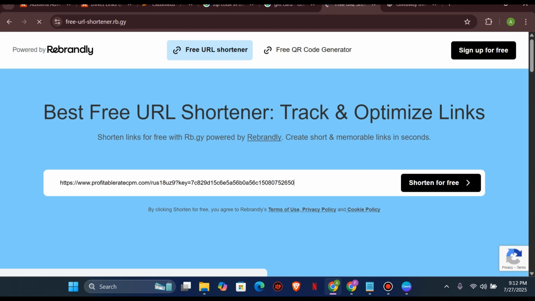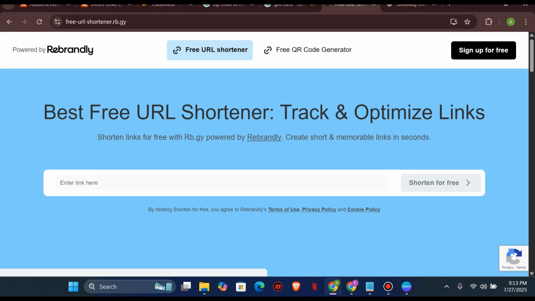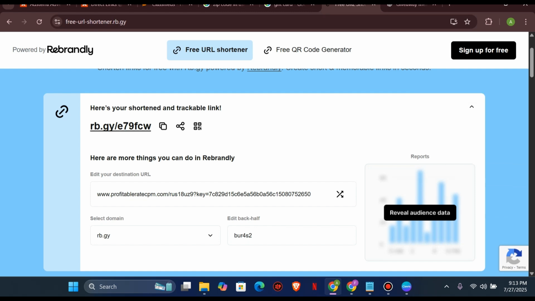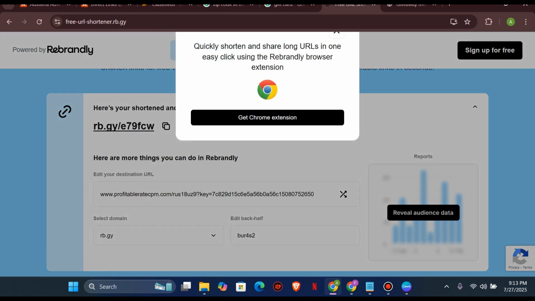Because this is very long, and once you send it to any platform, it is easily detected by people that this is what you're trying to do. You are trying to run ads so you can generate some income for yourself, but not their profit. In this way, you shorten the link so people will not get the idea about what this link is, because we all know that promoting links these days is very dangerous. Just click on shorten link, and then we are going to get a link from this platform. Our link has been shortened for us.